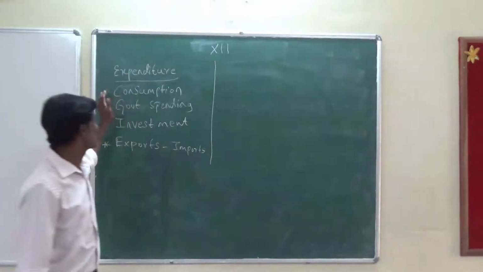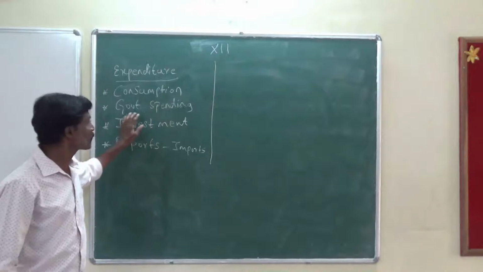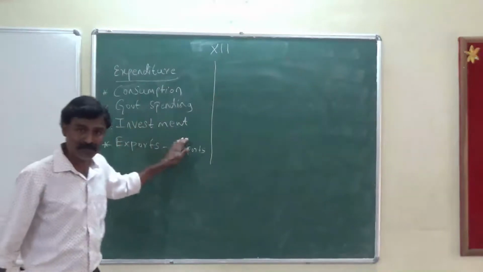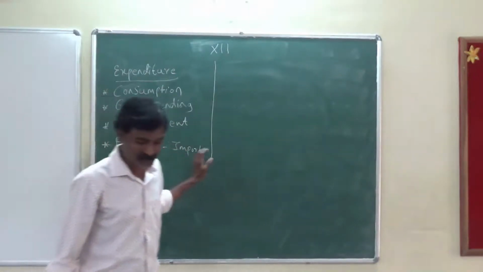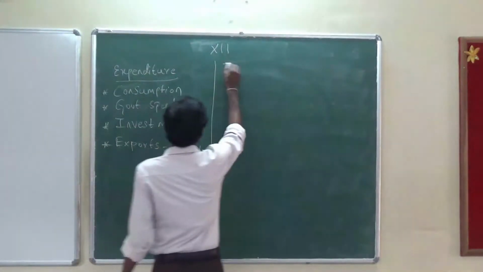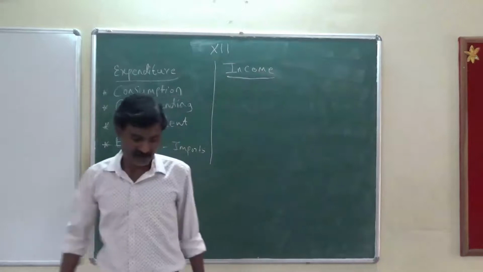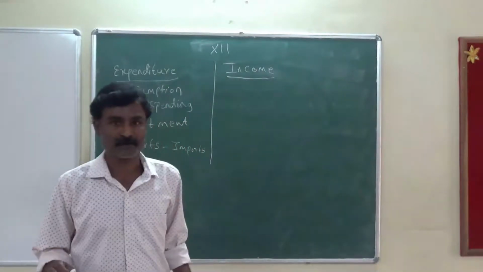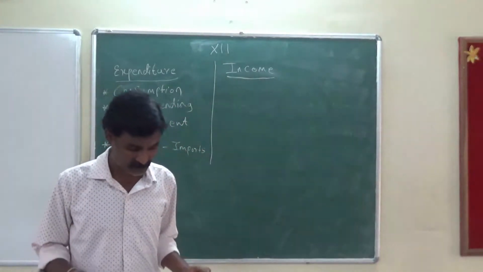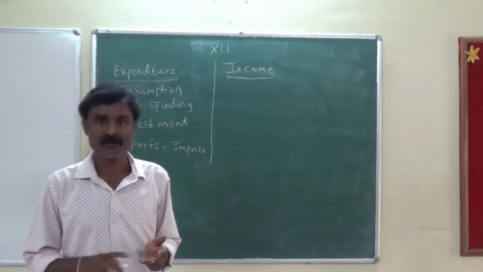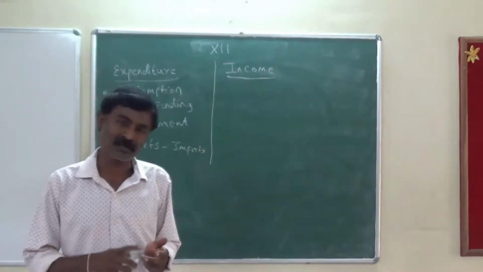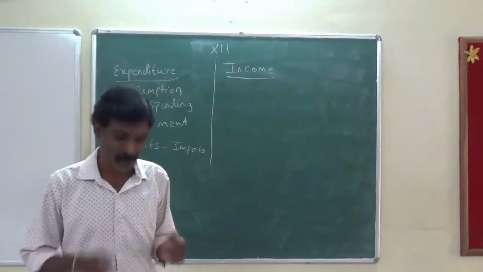Okay, so in the expenditure method there are four things: consumption, government spending, investment, and next is exports minus imports. Next is income. Now here the income is income from people. From where do the people get the income? Like jobs in a factory, jobs in government, or they have their own business.